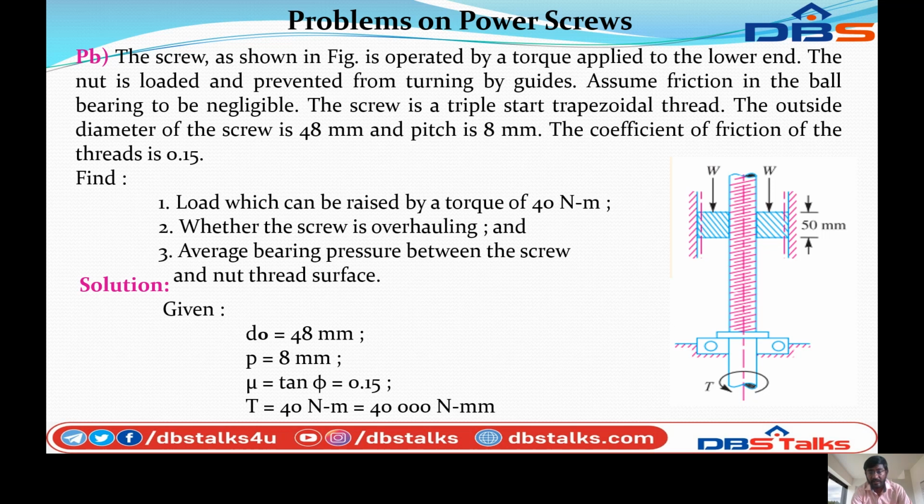Next we can see the figure. The width of the thread is 50 mm. The weight W is applied downward. So the screw will be rotated by the operating torque applied.